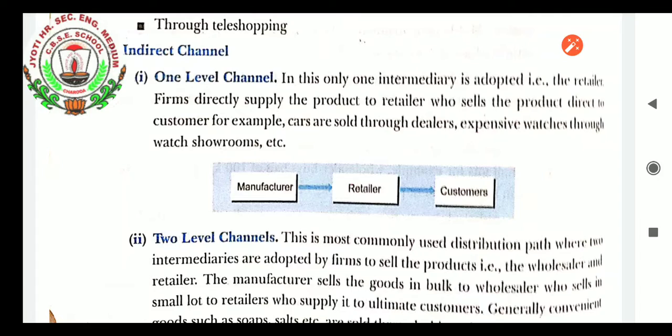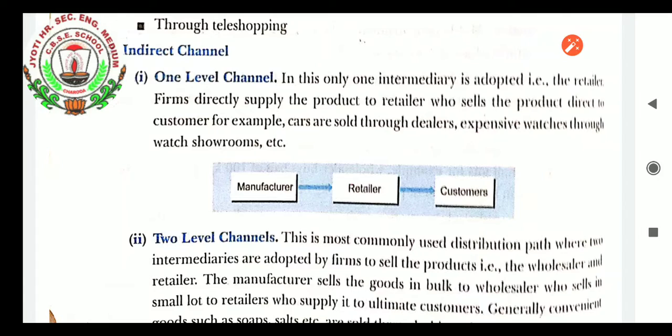Indirect channel: when we talk about the one level channel, students, only one intermediary is adopted, that is the retailer. Firms directly supply the product to the retailer who sells the product directly to the customer. For example, cars are sold through dealers, expensive watches through watch showrooms, etc. This is the one level channel: manufacturer to retailer and then to customer.